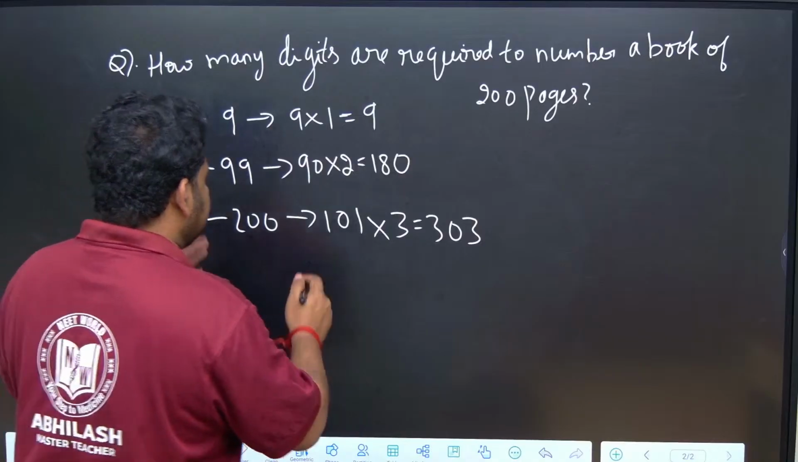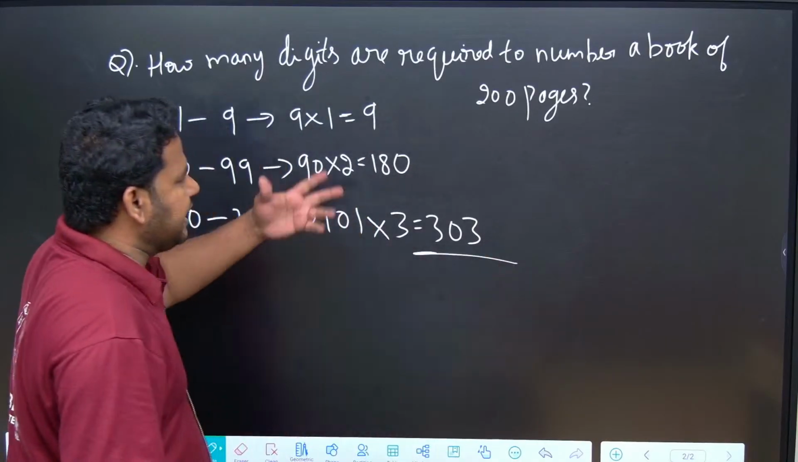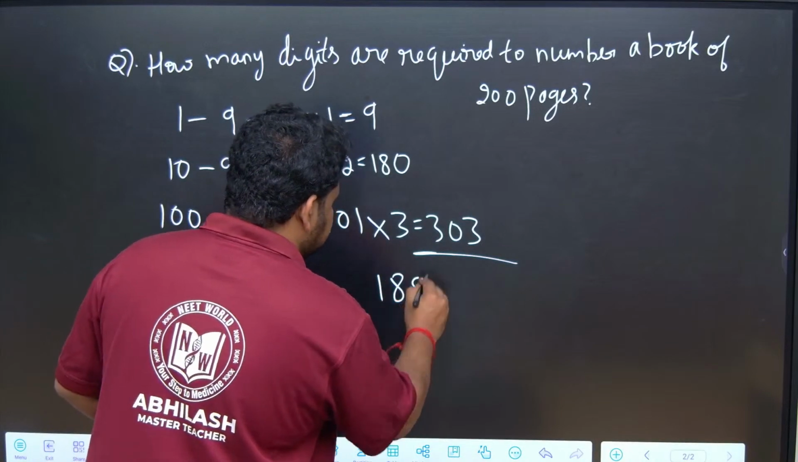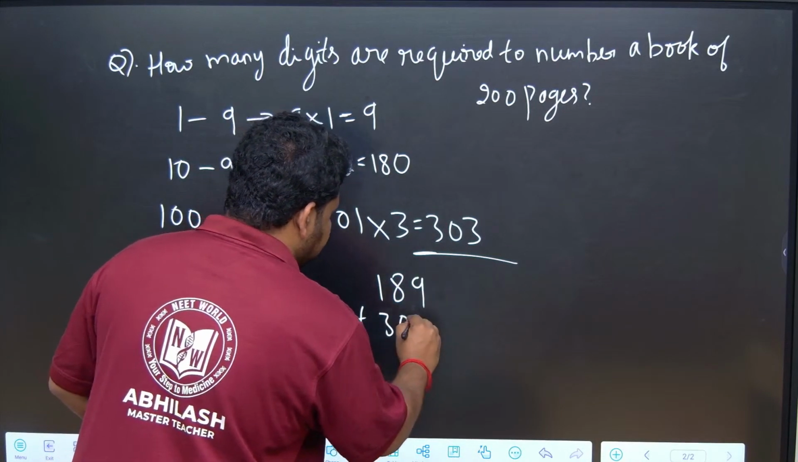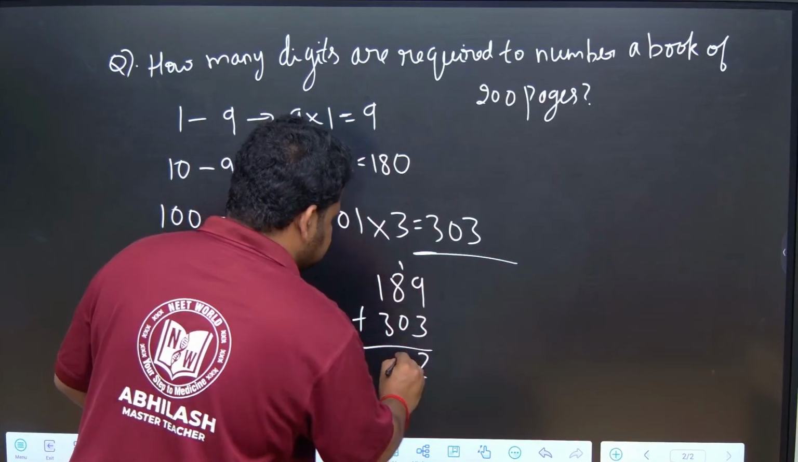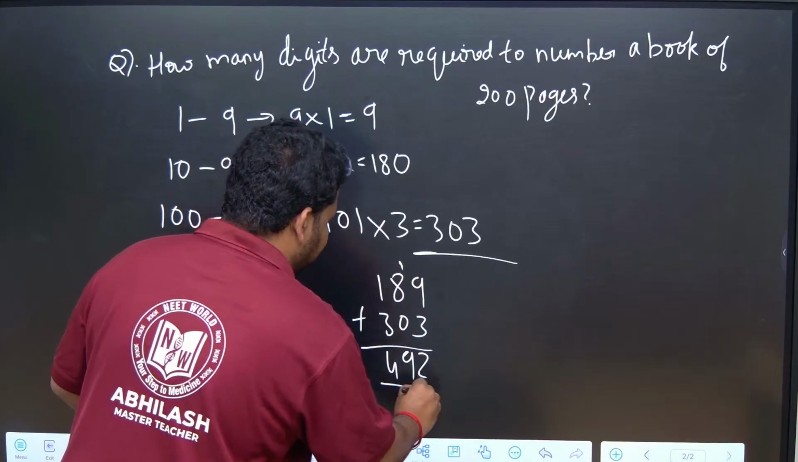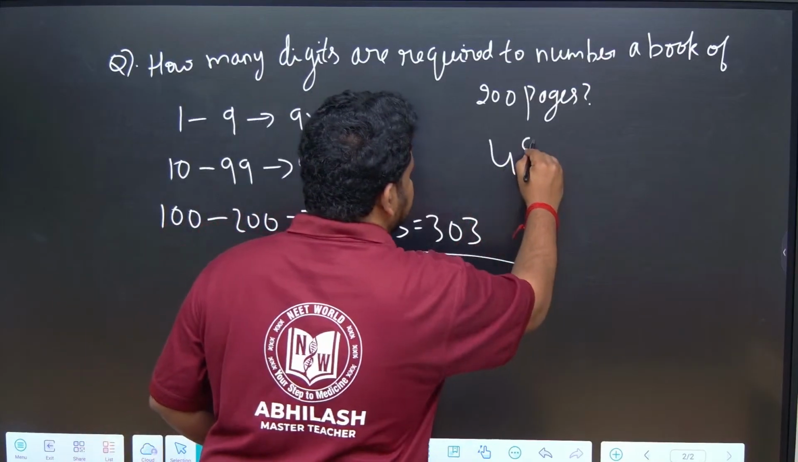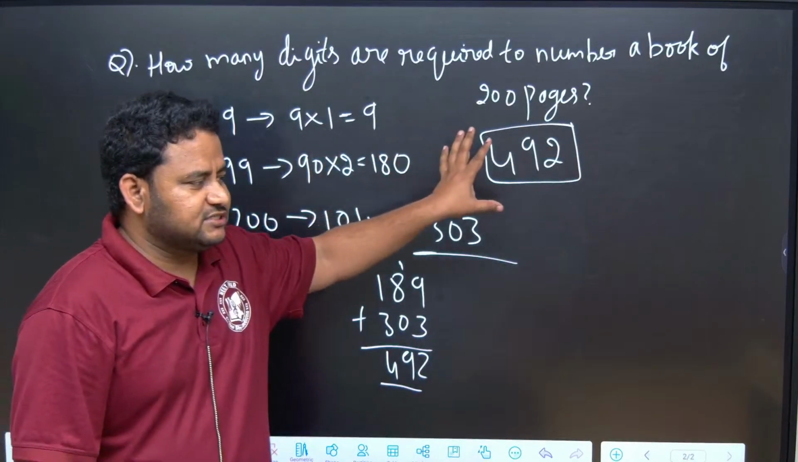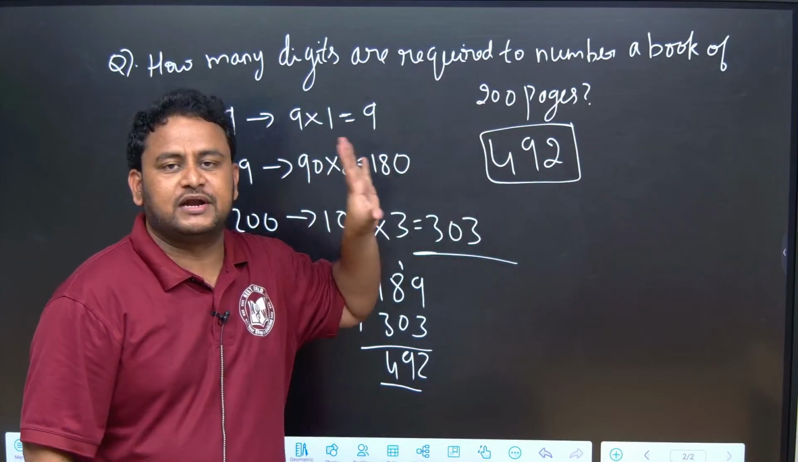Now I just have to add all this. 180 plus 9 is 189. 189 plus 303 gives me: 9 plus 3 is 12, 8 plus 1 is 9, 3 plus 1 is 4. So it is 492. 492 digits are required to number a book of 200 pages.